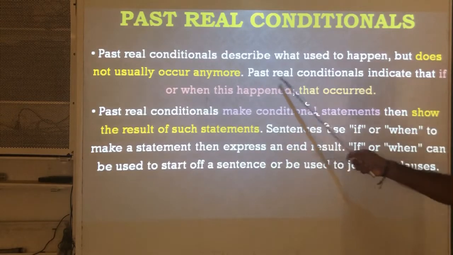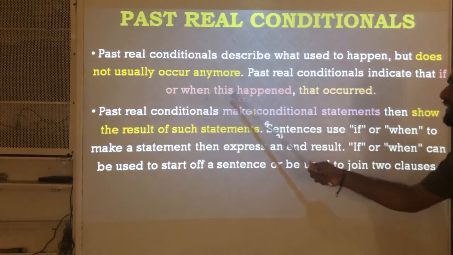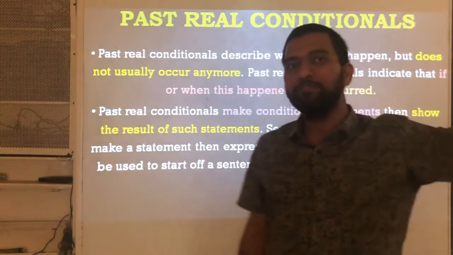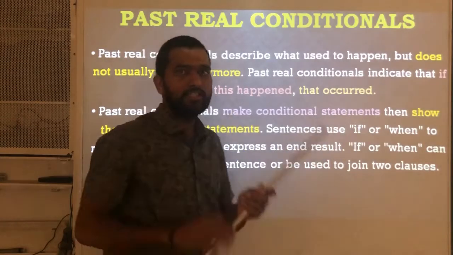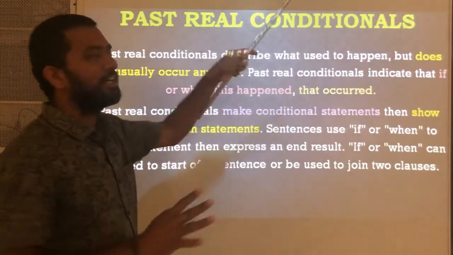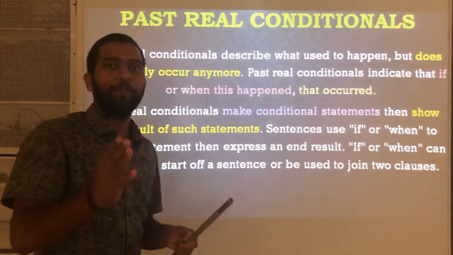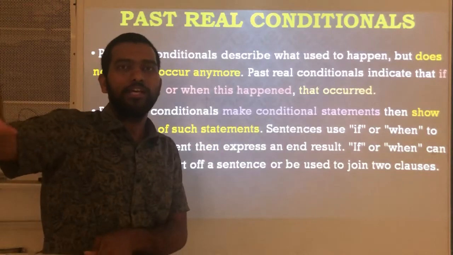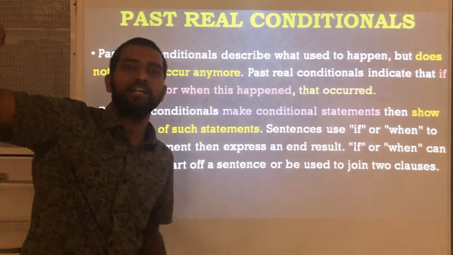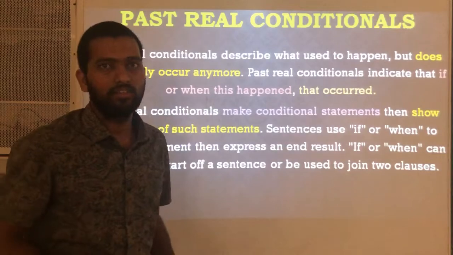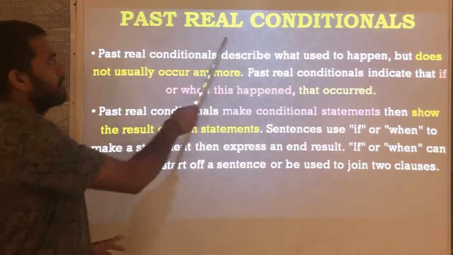Past real conditionals indicate that if or when this happened, meaning in the past if some action happened, then that occurred. It is the same thing we learned about present real conditionals, but the difference is that in present real conditionals the action happened in the present and the result is also in the present, but in past real conditionals the action happened in the past and the result is also in the past. Okay, that is the difference. If you see the examples, you will be very clear about past real conditionals.